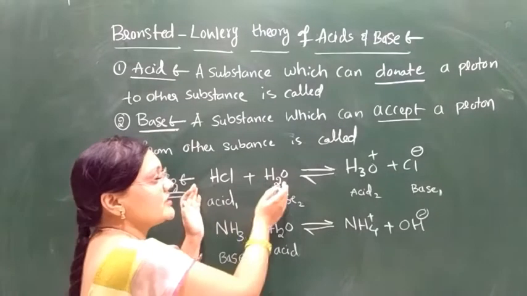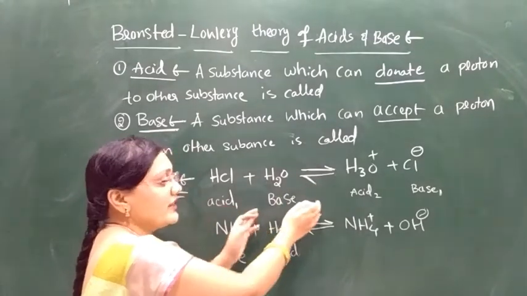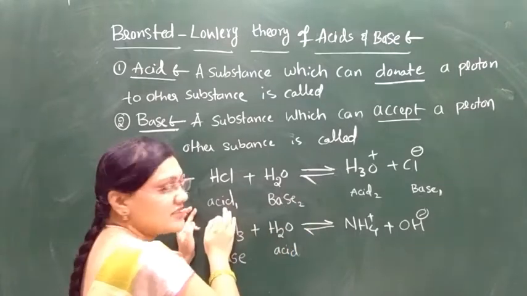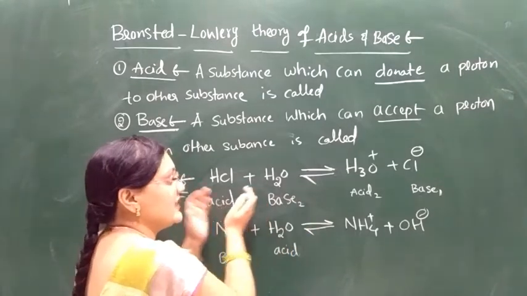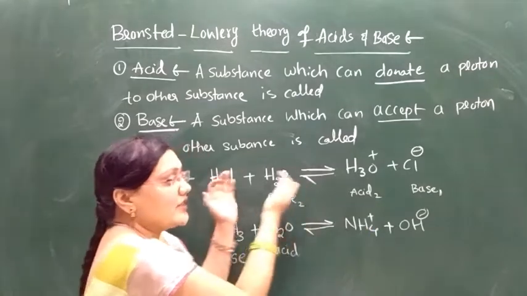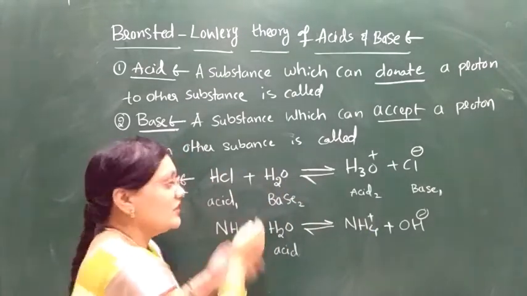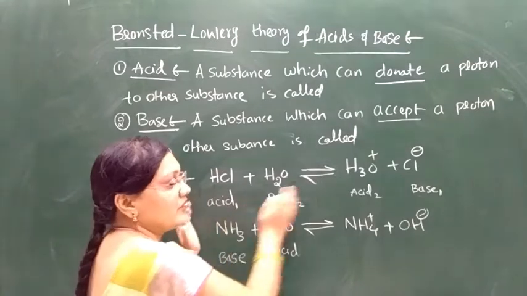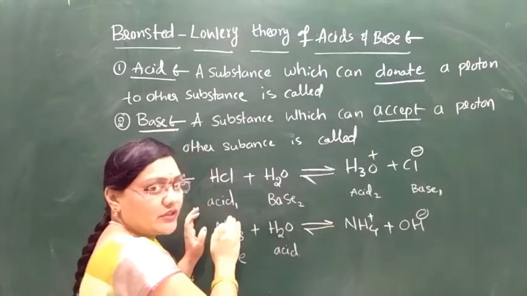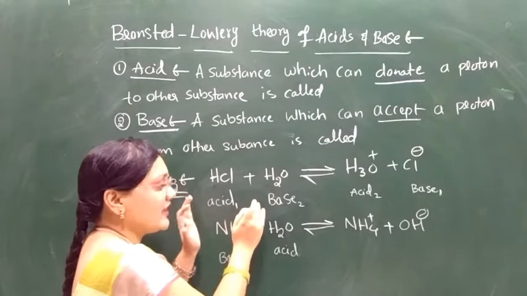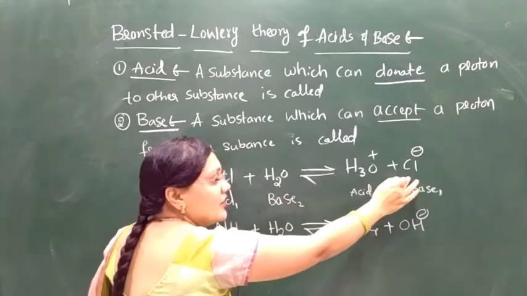These Bronsted-Lowry acid-base reactions are reversible reactions. Reversible reaction means the reactants are converted to products, and the products are converted back to reactants. The left side is the reactants and the right side is the products.